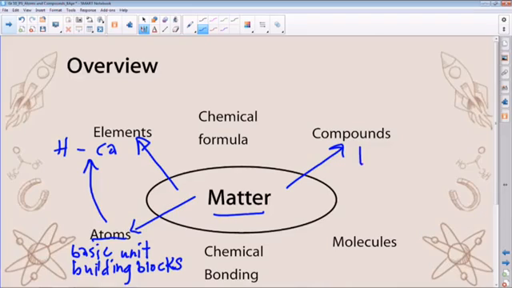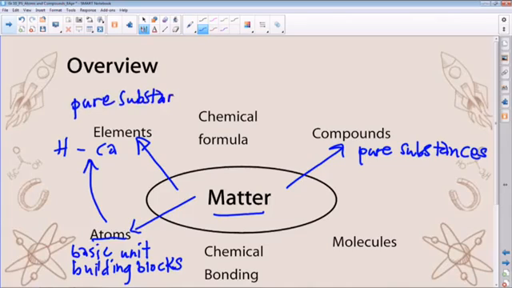So compounds are also pure substances, as you can remember. Water is an example. Calcium chloride is an example. The same applies to elements. Elements are also pure substances, because we said they are not mixtures.